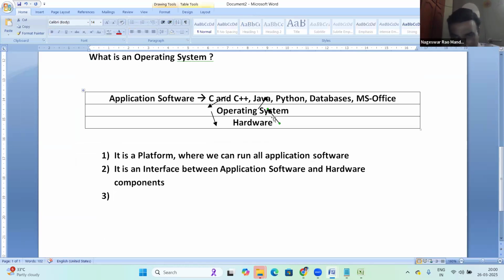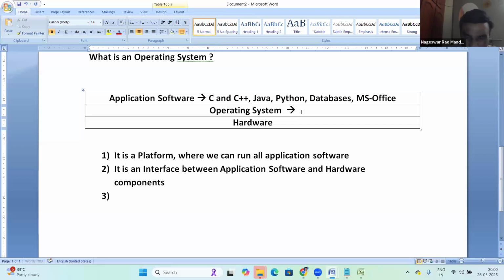Next, one more point about the OS, some important points from the Java perspective. In the OS, there is a library. That library contains input and output functions.